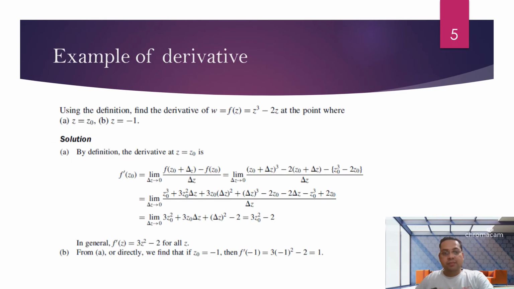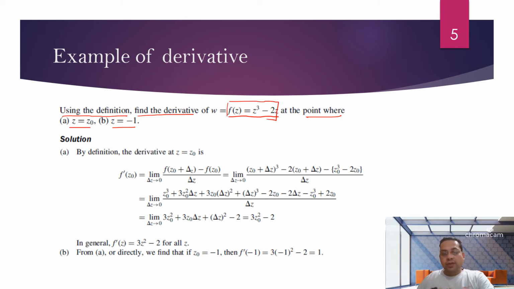Now this is an example for the derivative. Using the definition, find the derivative of f(z) = z cube minus 2z at the points z = z0 and z = -1. That means we have to find out whether this function is differentiable at this point.